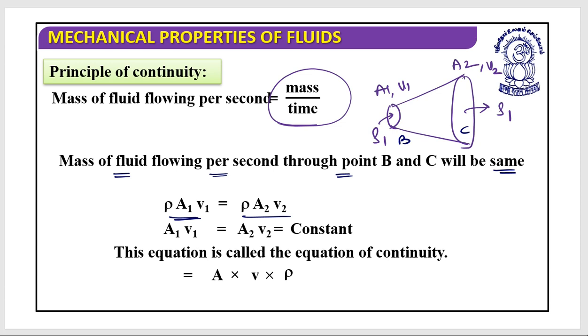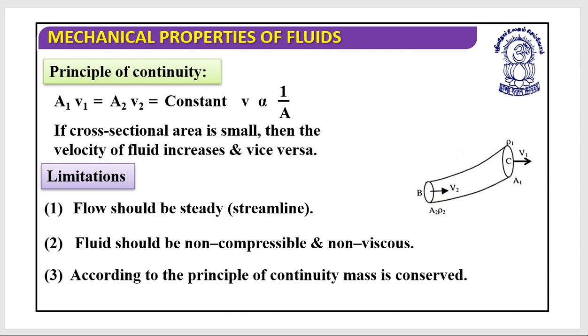From this, this equation is called the equation of continuity: A1 V1 is equal to A2 V2, which is equal to a constant. I hope this is clear. So from this, A1 V1 is equal to A2 V2.